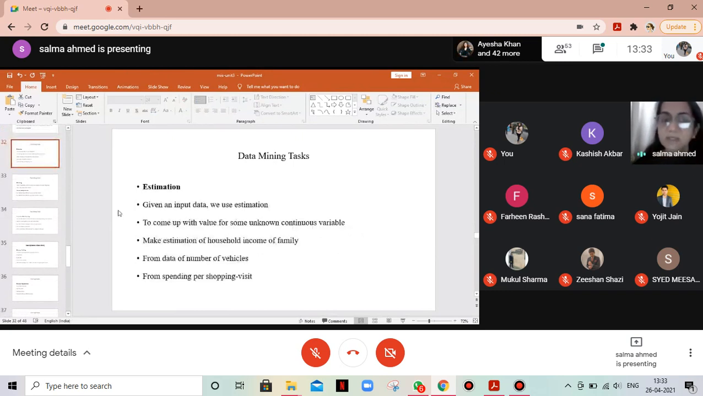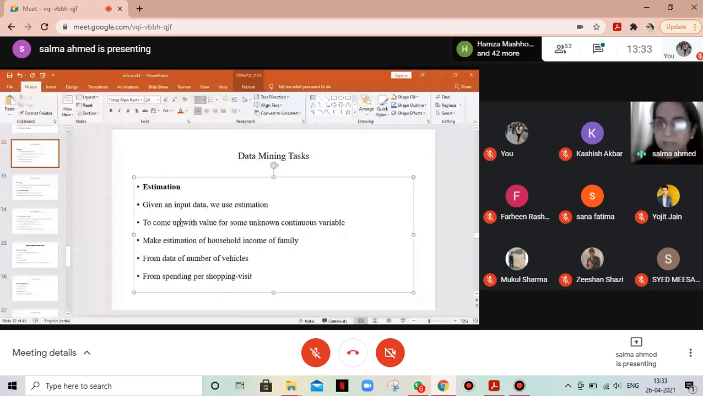Now, estimation. Given an input data, we have one data. On the basis of that input data, we make an estimate of an unknown variable. So one is a known variable, which we call the input data.